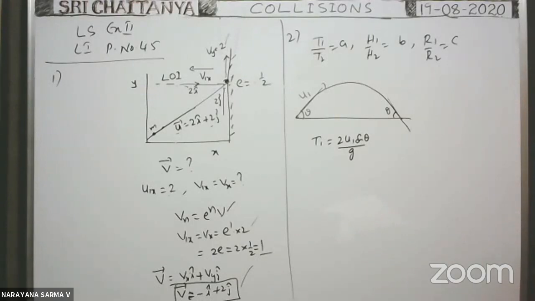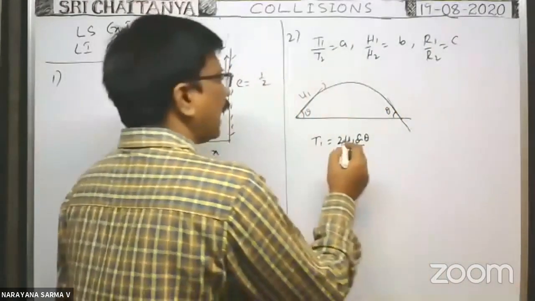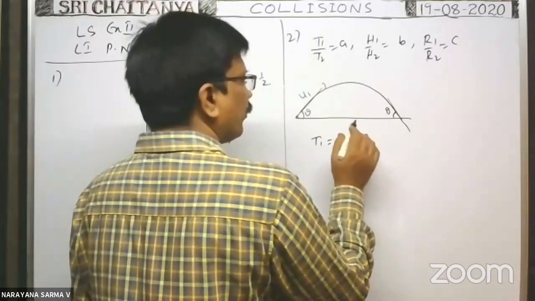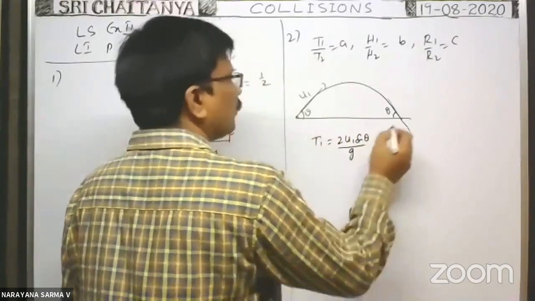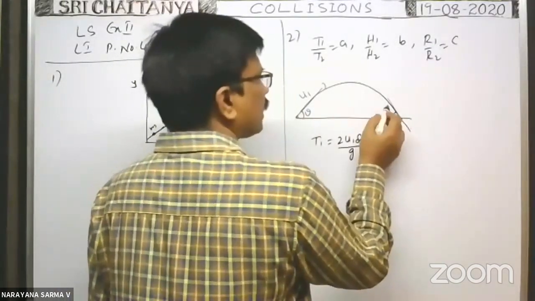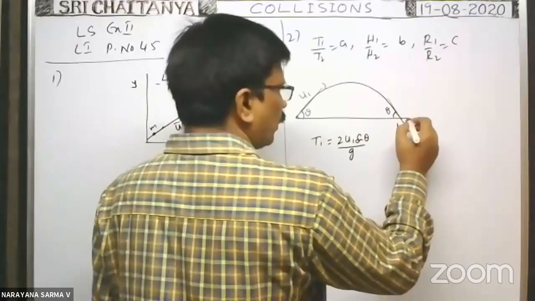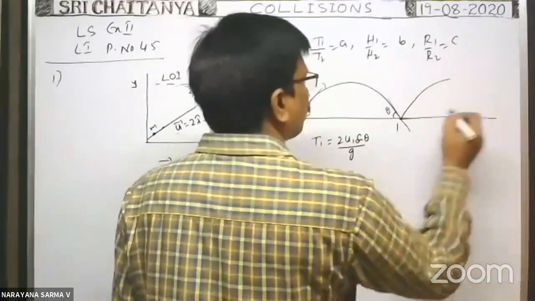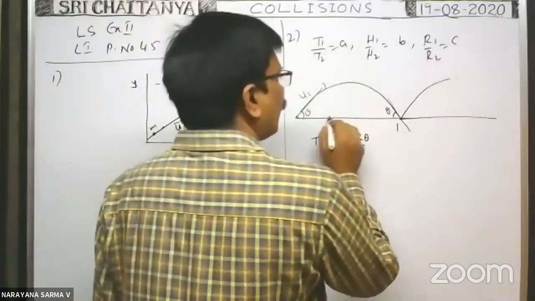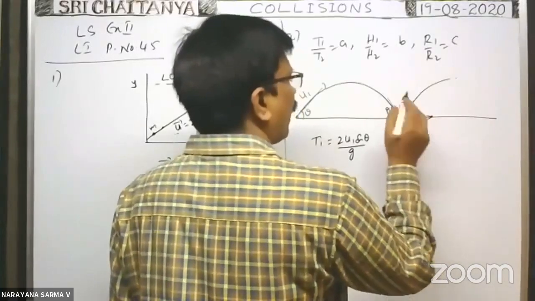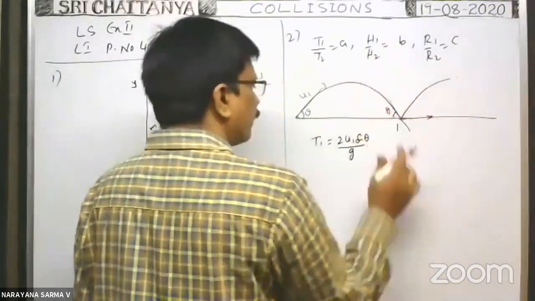What about the time of flight in the second case? The general formula here is time of flight T equals 2 into u1 sin theta, the vertical component of velocity before collision, by g. After collision, with the same angle it makes collision here. Then after the first collision, with what velocity does it rebound? Along the horizontal direction, as it is a smooth surface, there is no change in the velocity along the horizontal direction. That's why the horizontal component of velocity remains the same, but the vertical component of velocity changes.